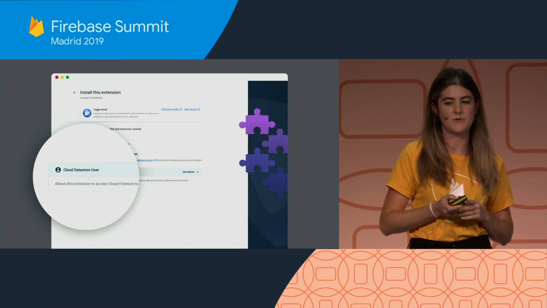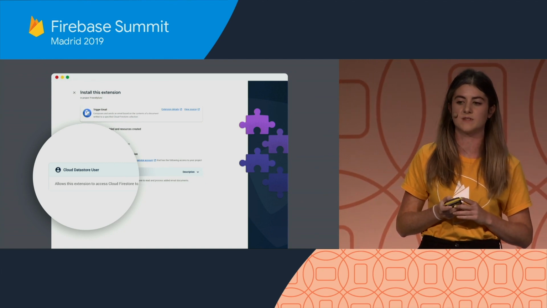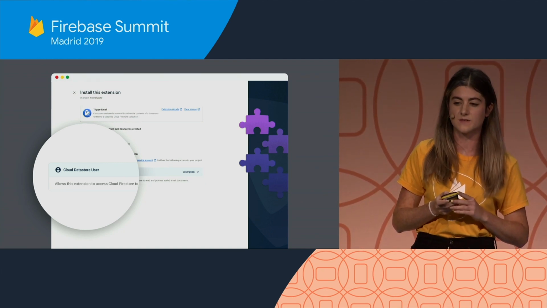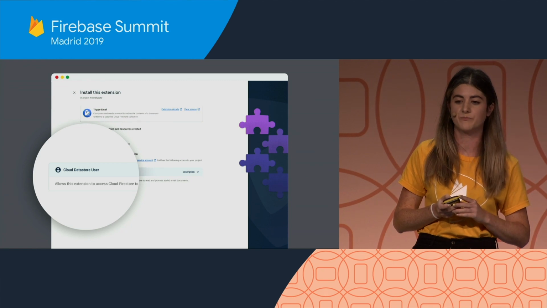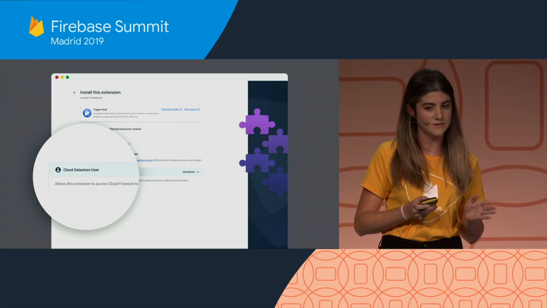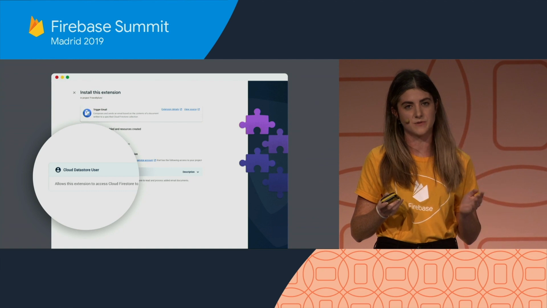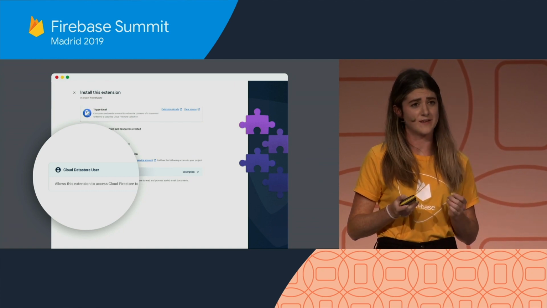We also made sure to provide you with a complete list of roles, so you know the exact access that this extension will have in your project. You're provided with both a description and a rationale as to why it's being used. So there's really no surprises here.